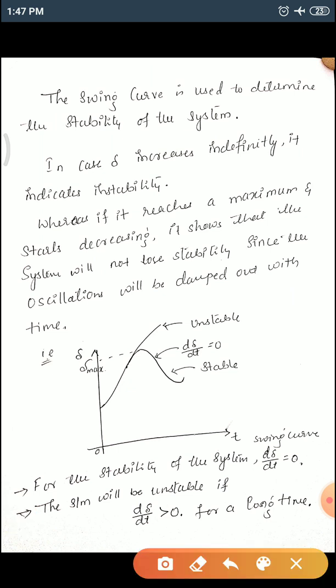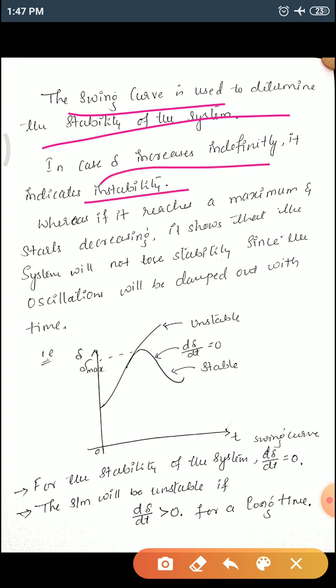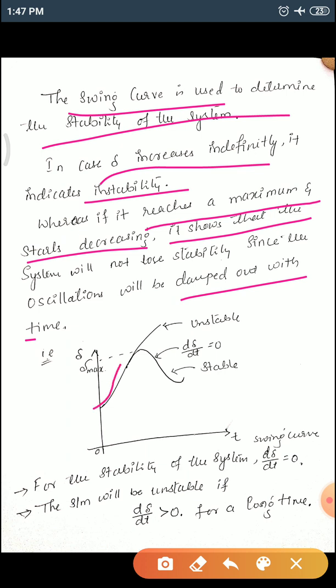As we have said, a swing curve is used to determine the stability of the system. In case delta increases indefinitely, it indicates instability of the system. Whereas if it reaches a maximum and starts decreasing, then the system will not lose stability, since the oscillations will be damped out with respect to time. When d delta by dt equals 0, your system is stable.